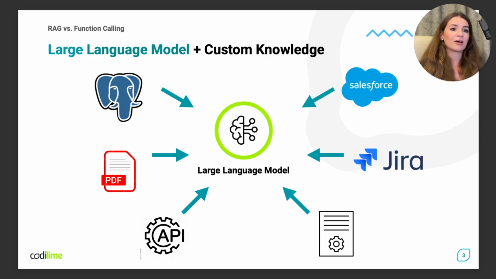RAG allows the model to retrieve relevant documents or data points, while function calling enables the model to execute specific functions, such as querying a database or calling an API to get real-time data.